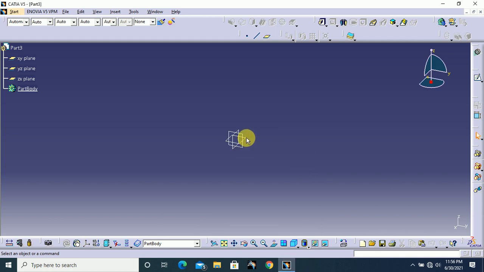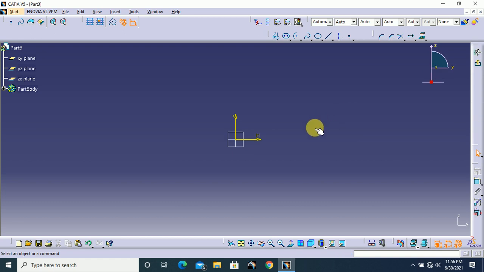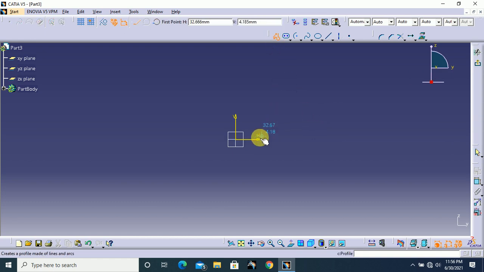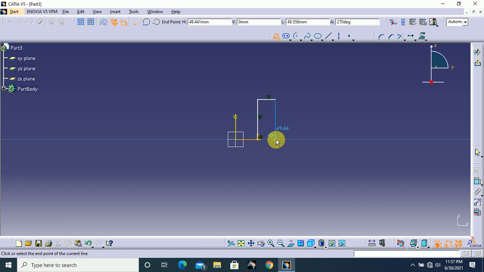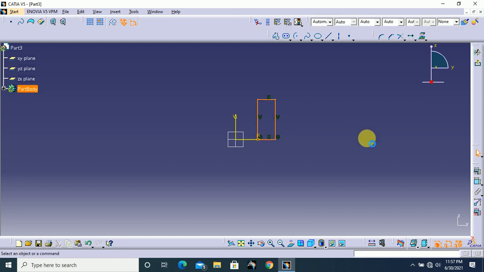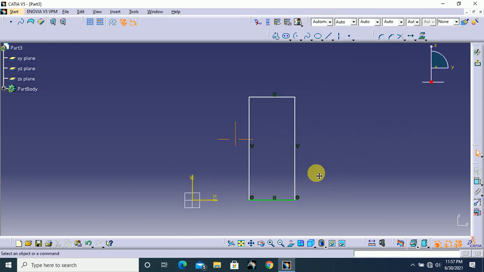Okay, first I select the YZ plane, and I go to sketch. Here I select profile option. I draw one profile like this. Next select constraint to give some dimension to our profile.